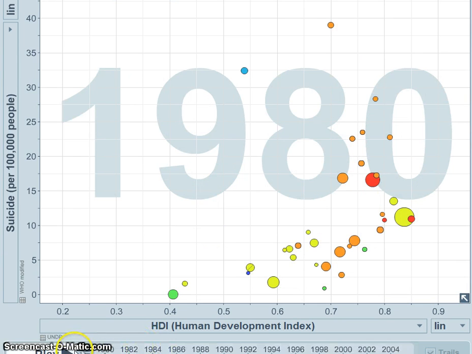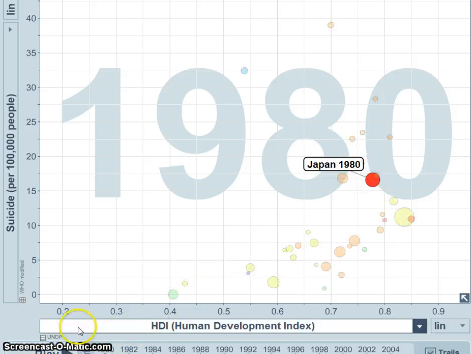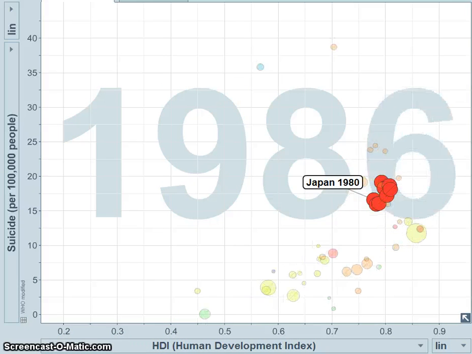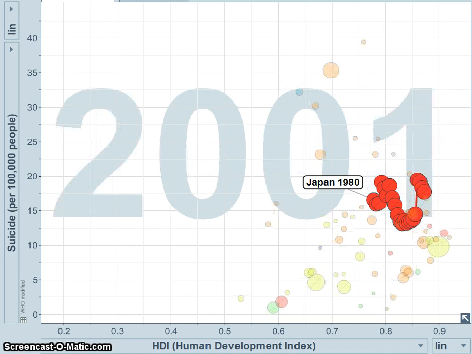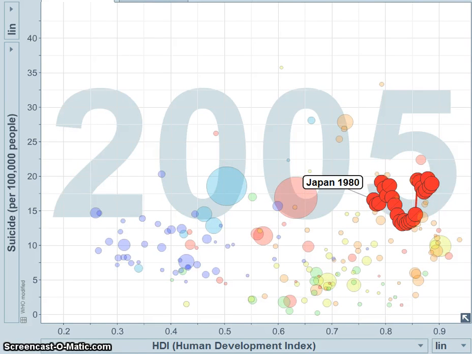Not all countries follow a general trend. As an example, let's look at Japan. As Japan becomes more developed, they experience a decrease in their suicide rate. As technology gets better, Japan and other Asian countries are used for their cheap labor to make parts. Poor conditions in their workplace cause an increase in the suicide rate.